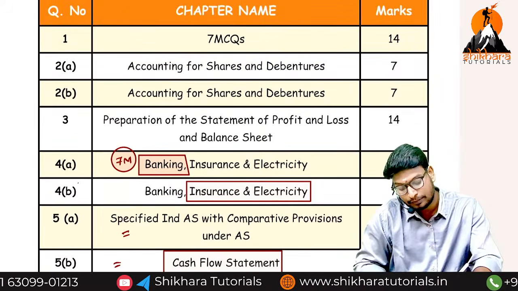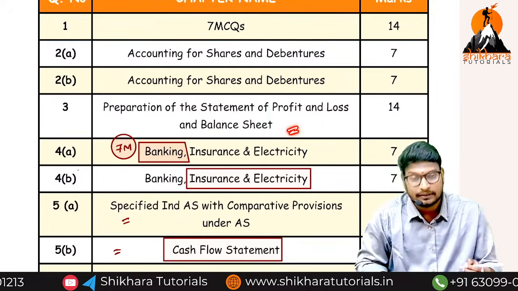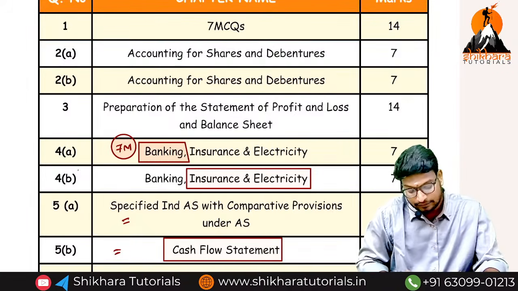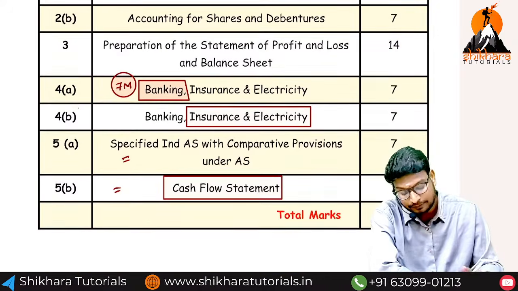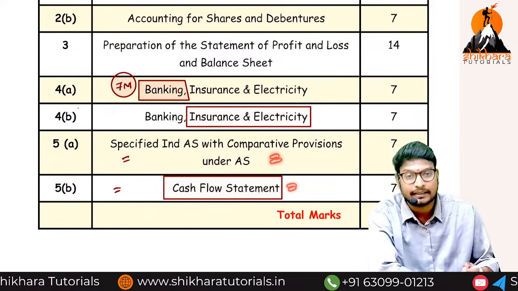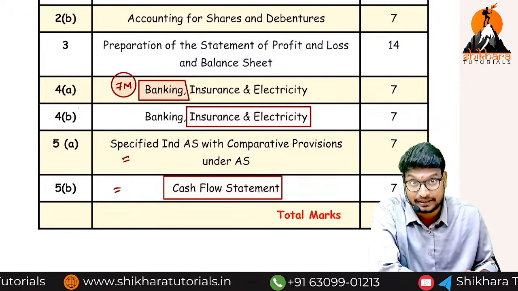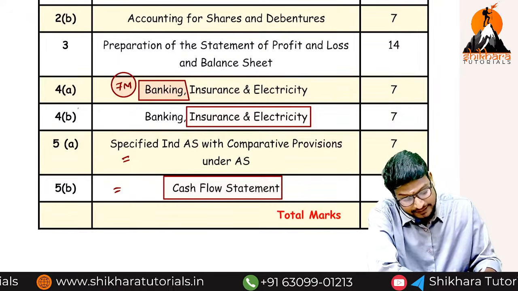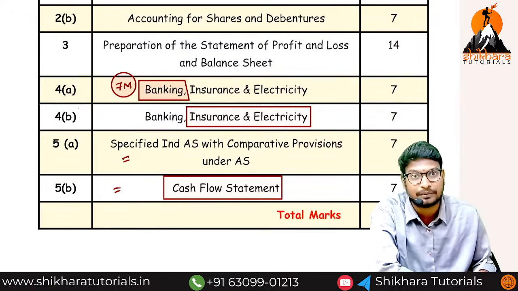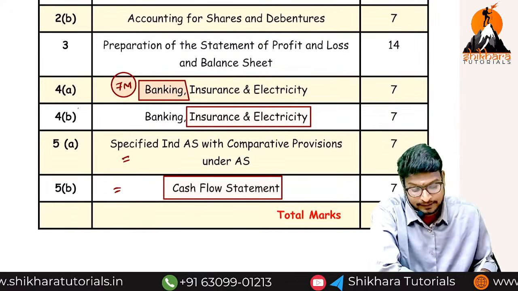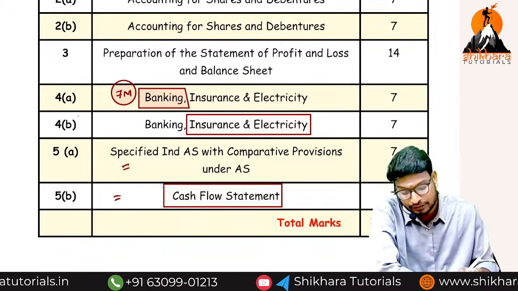What is the first topic? Accounting for issue of shares and debentures. What is the second one? Financial statements. What is the third topic? Banking, insurance and electricity. What is the fifth one? Accounting standards and cash flow statement. This is also part of accounting, nothing but accounting standards only. So to summarize, totally we are going to get 70 marks out of 128 marks in the examination paper.